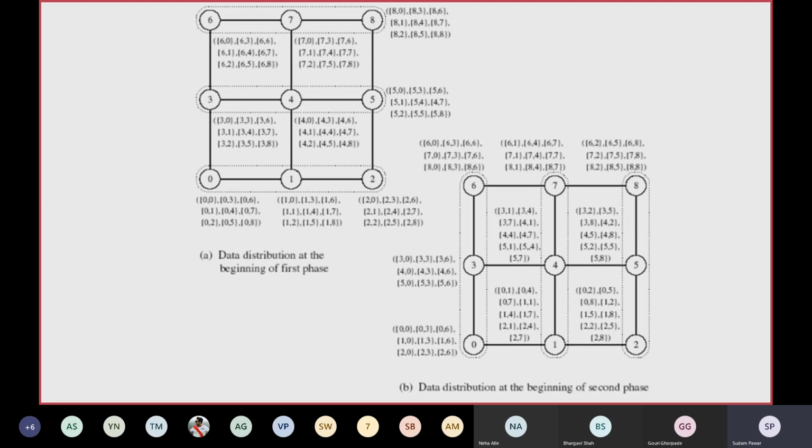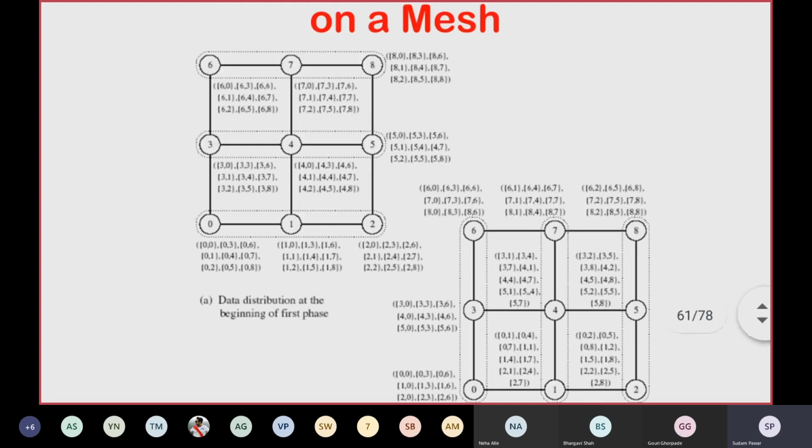each node will have messages, which are again sorted, and it has also received messages that are to be forwarded during the second phase. So node 0 will have messages like 1 0, 0 0, 2 0, received along the row, and those will be the messages for its own purpose, which it has retrieved in the first phase.